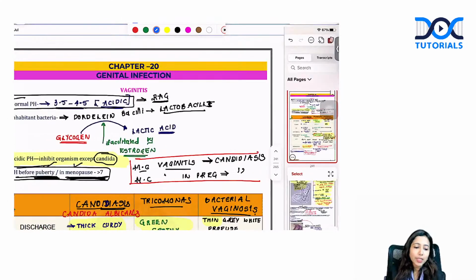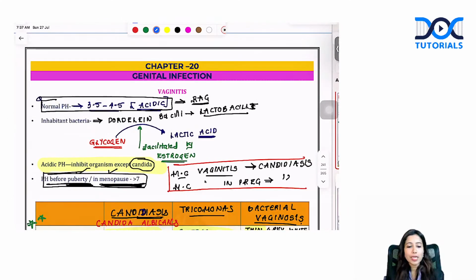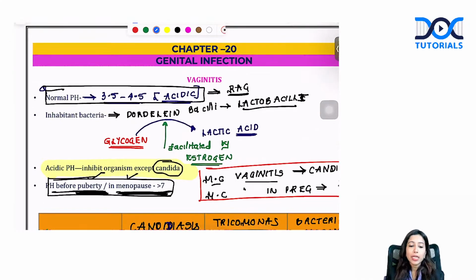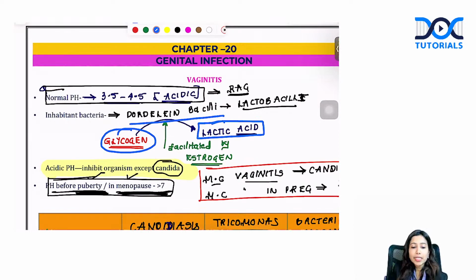We see that in the vagina, you have an acidic pH, which prevents the majority of infections. This acidic pH is due to conversion of glycogen into lactic acid by Doderlein bacilli, and this conversion is facilitated by estrogen. That is why in the reproductive age group, where estrogen is there, the pH is acidic in nature. Whereas in women who are in the menopausal age group or prior to puberty, the pH will be slightly alkaline, more than 7.